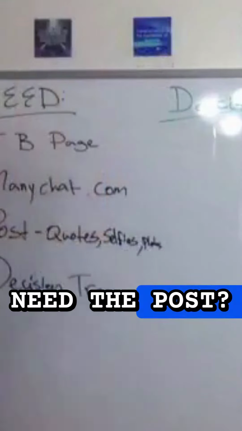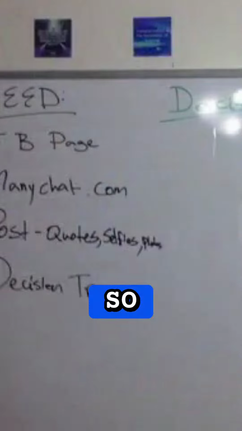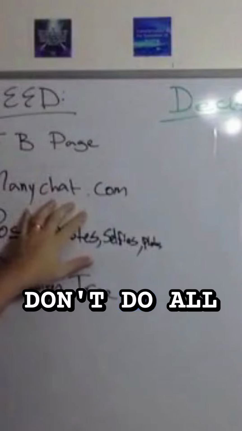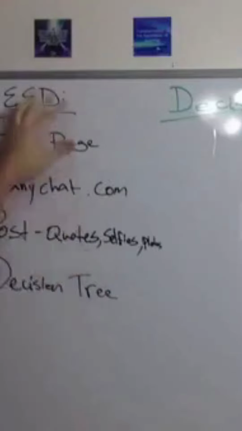Why do we need the post? And what is all this stuff working on? So what happens is we get a Facebook page. We connect something like ManyChat. Don't do all this right now. It'll be very, very confusing if you try to do it all at the same time. Just know there's a list of ingredients. We need to get all the parts together.